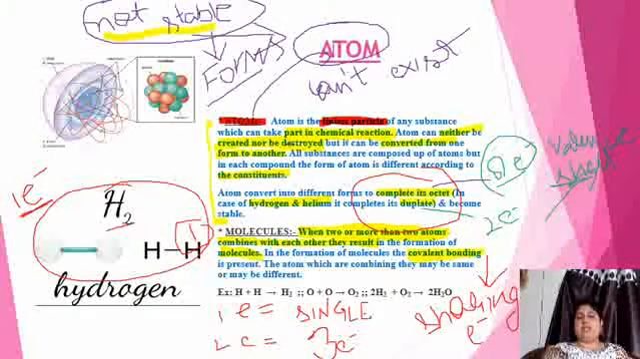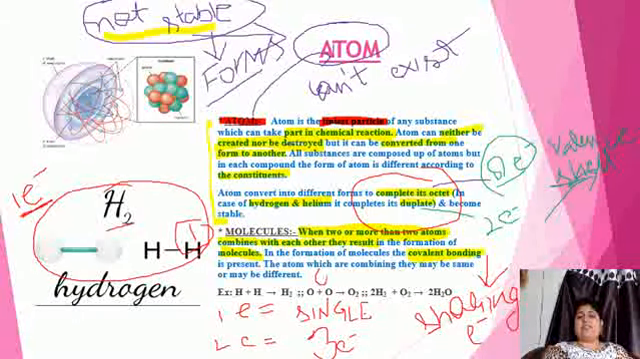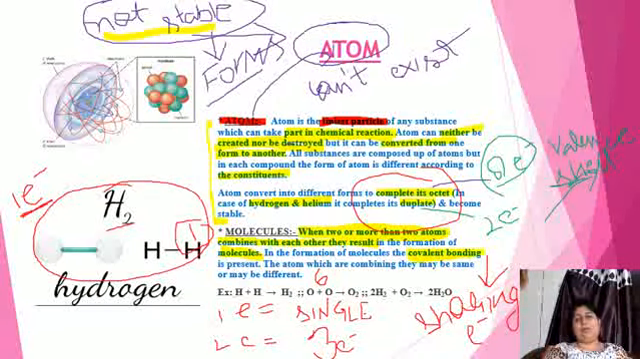Similarly, oxygen has 6 electrons in the outermost shell. It requires 2 electrons to complete its octet, so it results in the formation of a double bond.